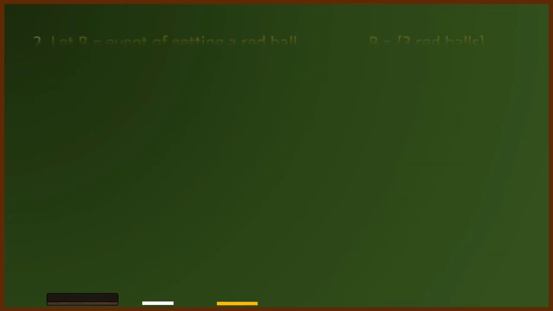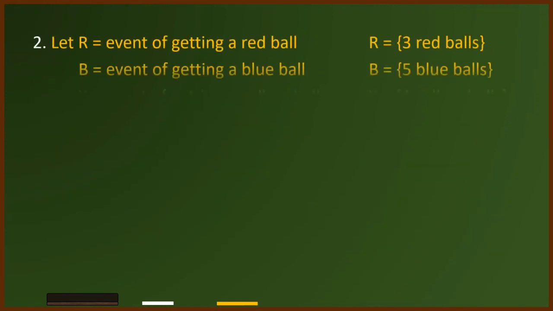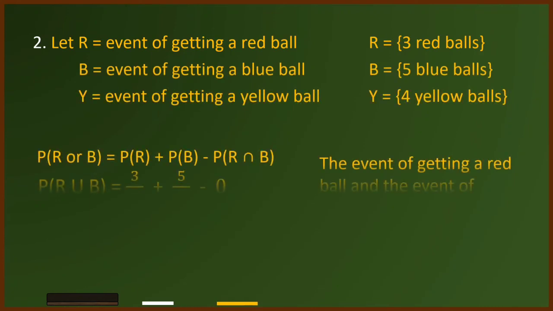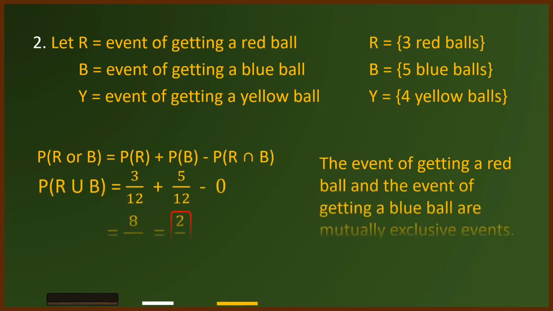Number 2. Since we have 3 red balls, 5 blue balls, and 4 yellow balls, the sample space is equal to 12. Therefore, the probability of the union of getting a red or a blue ball is equal to 3 over 12 plus 5 over 12. Since there's no common element, we now have 8 over 12, and when simplified is 2 over 3. The event of getting a red ball and the event of getting a blue ball are mutually exclusive events.